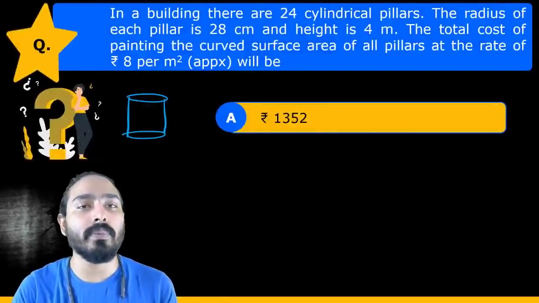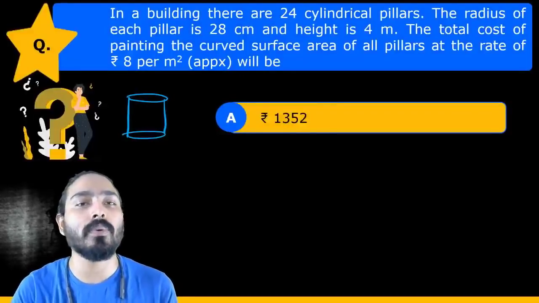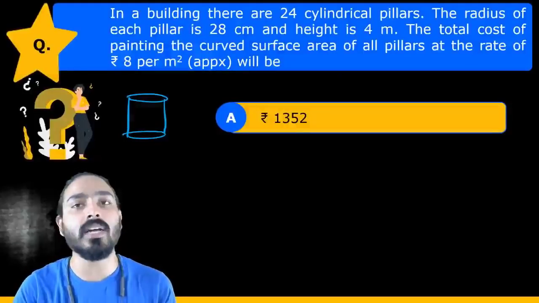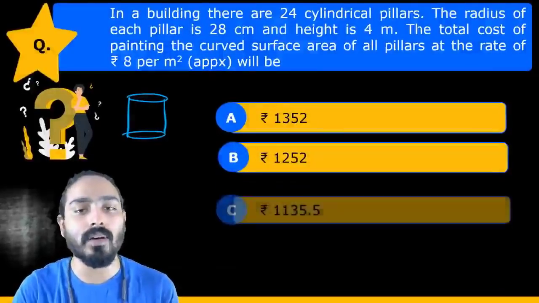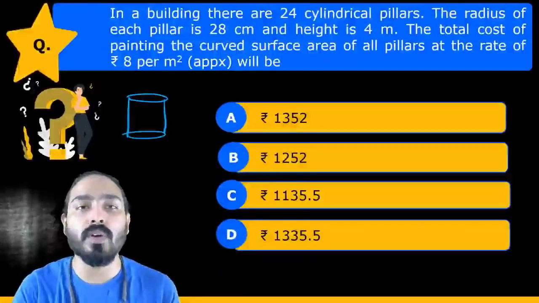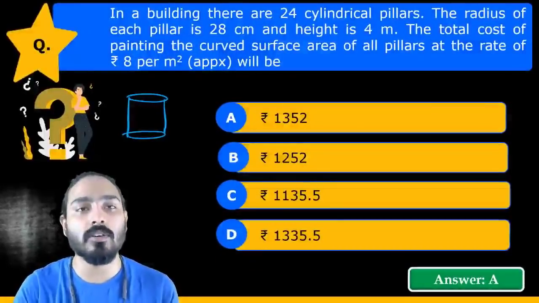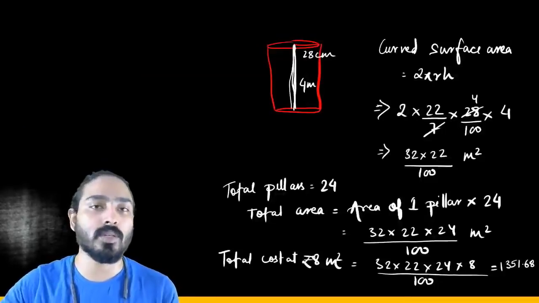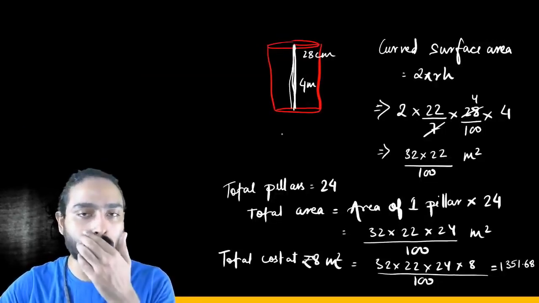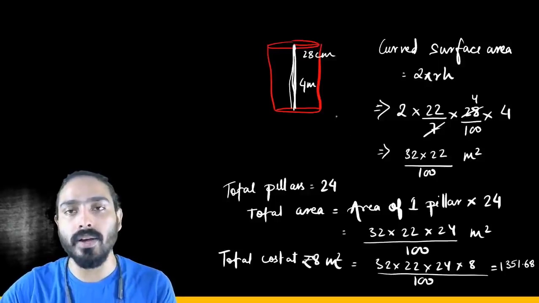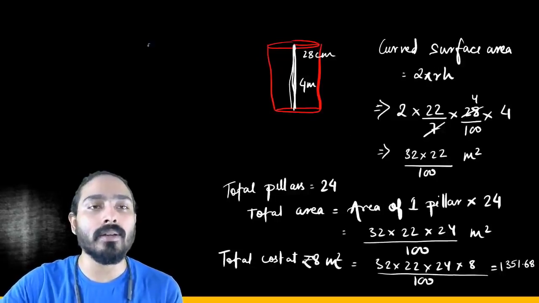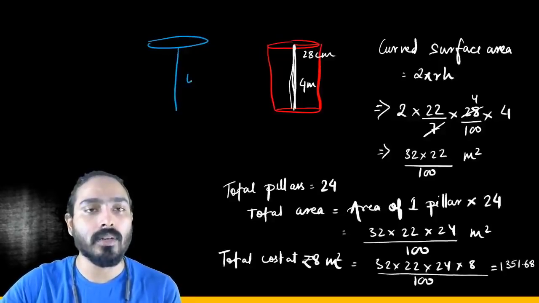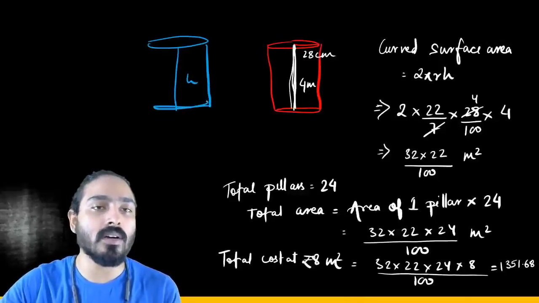So the total cost of painting the curved surface area of all the pillars at the rate of 8 per meter square approximately will be. So there are 24 pillars. So whatever will be the surface area of one pillar, we have to multiply it by 24, and then we have to find the cost of painting at 8 rupees per meter square, right? So curved surface area of a cylinder is 2 pi r into h. So this is the curved surface area.